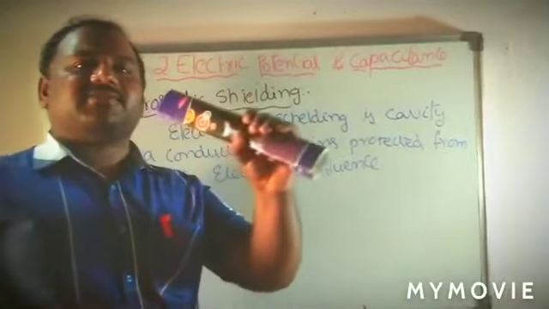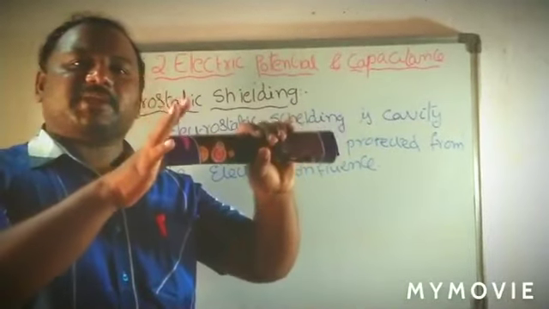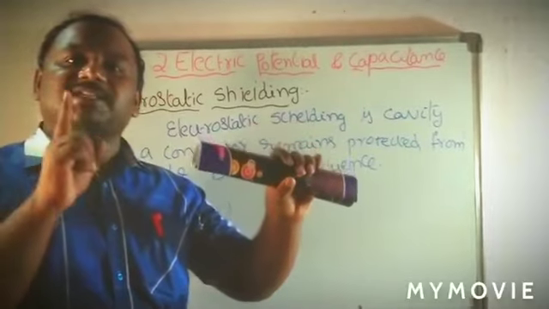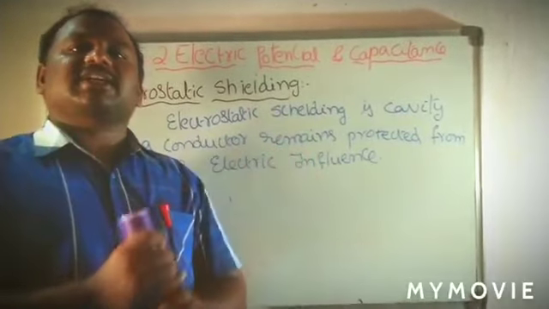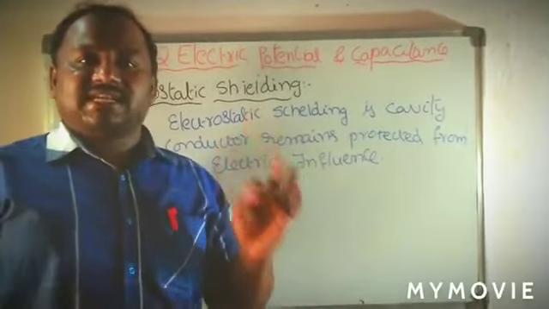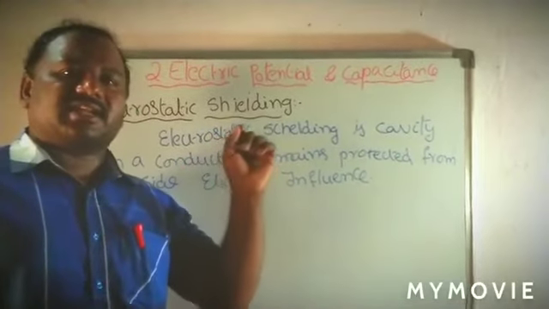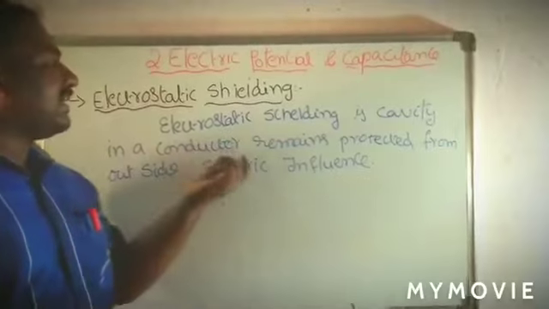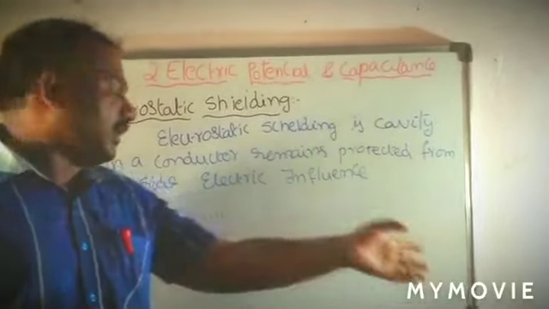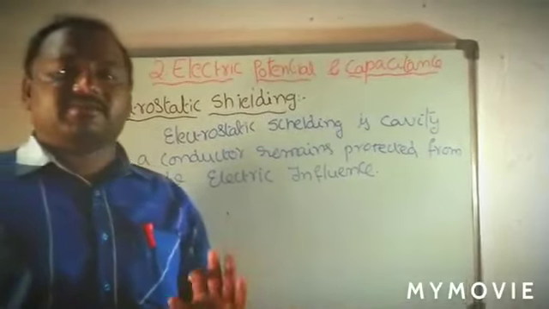If you place any appliance inside this, that appliance will be protected. So that is known as electrostatic shielding. Remember this: electrostatic shielding is a cavity in a conductor that remains protected from outside electric influence.